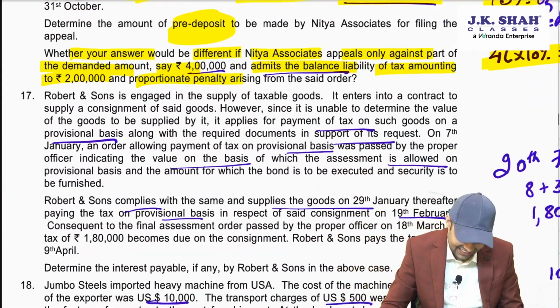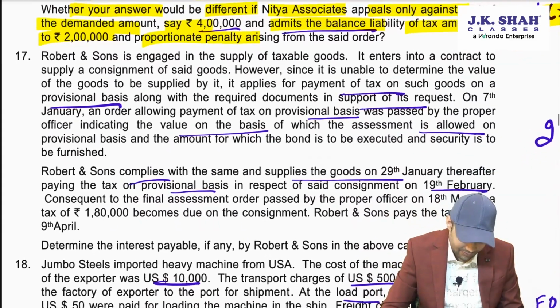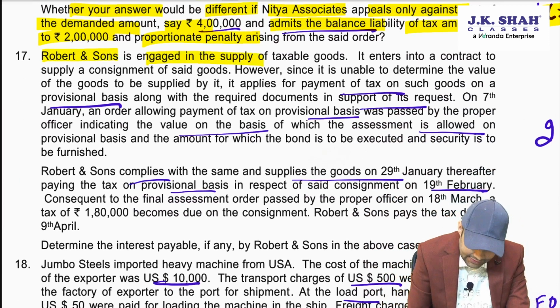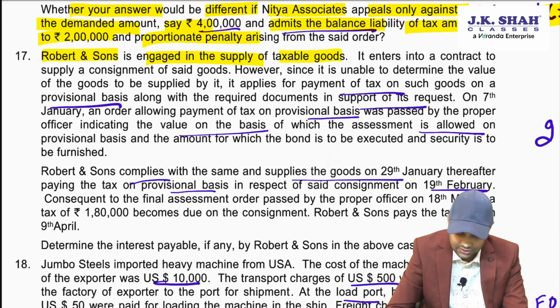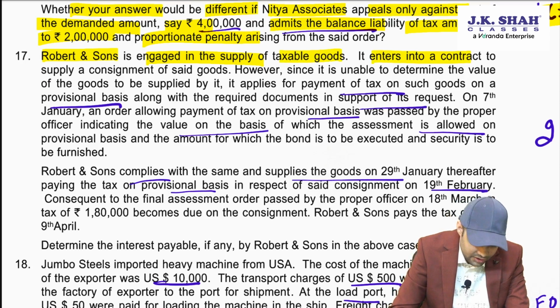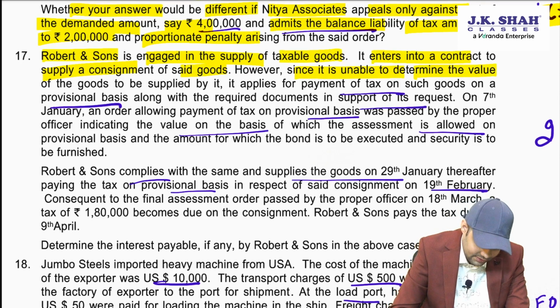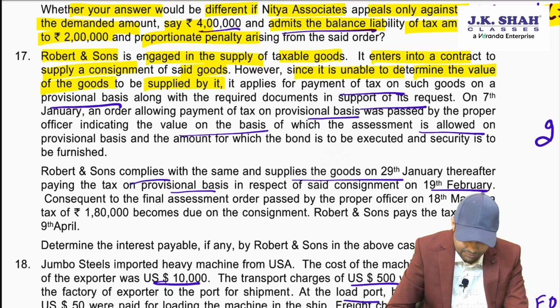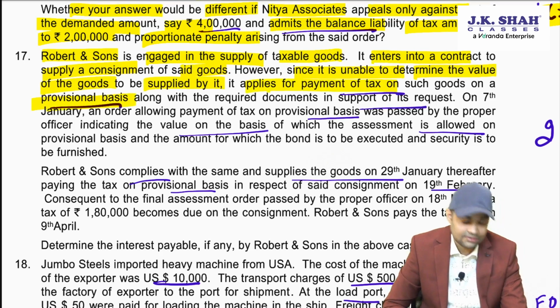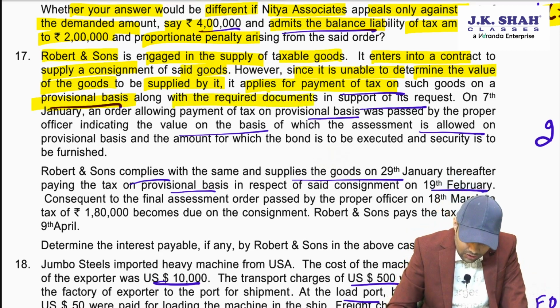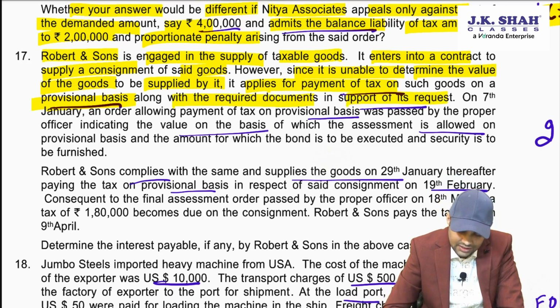Now let's see the next one. Robert and Sons engaged in supply of taxable goods. It enters into a contract to supply a consignment of said goods. However, since it is unable to determine the value of the goods to be supplied by it, it applies for payment of tax on provisional basis. Oh, it goes for provisional assessment. Wonderful. Along with required documents in support of the request.